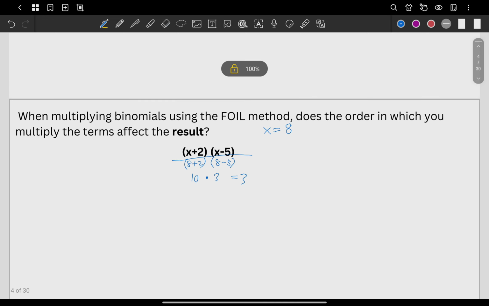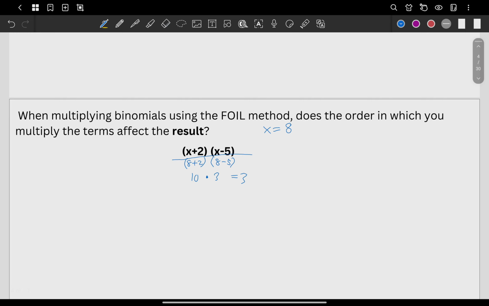So the question is asking, what if we interchange the x plus 2 and x minus 5? Let's say I make this 2 plus x, and I make the other one negative 5 plus x. The x is positive here, the negative 5 is negative. What's the value of x? It's 8.